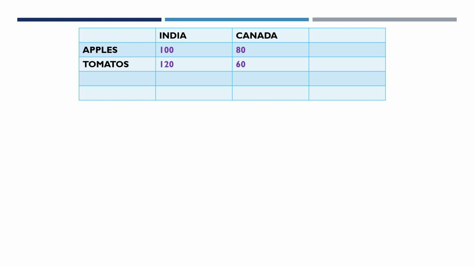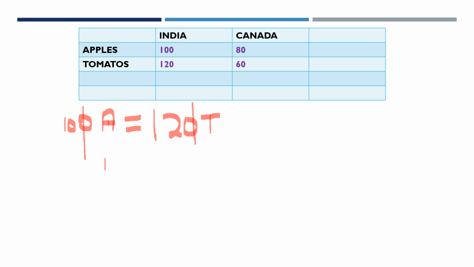In case of India, we are producing 100 apples and 120 tomatoes. So 100 apples is equal to 120 tomatoes. Now let's find out how much it is.